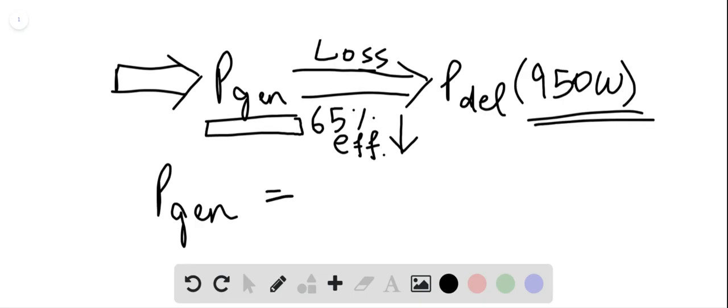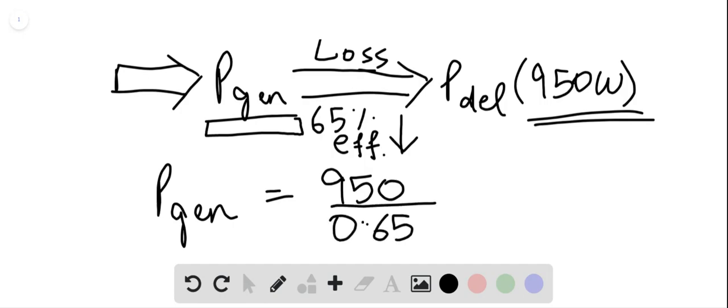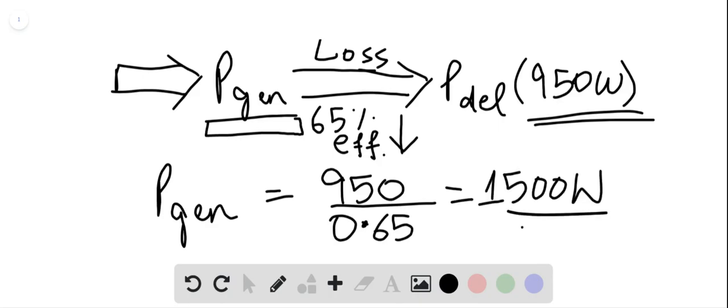So basically P gen is just going to be what is being delivered divided by its efficiency, which is given as 65%. So if I do this, I get an approximate value of 1500 watts. So that's how much the source is actually drawing, 1500 watts.